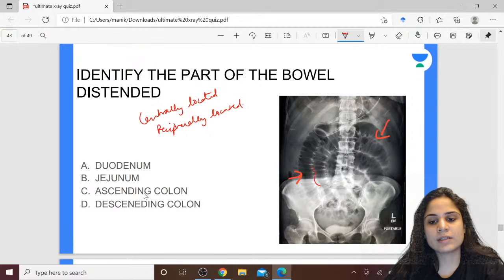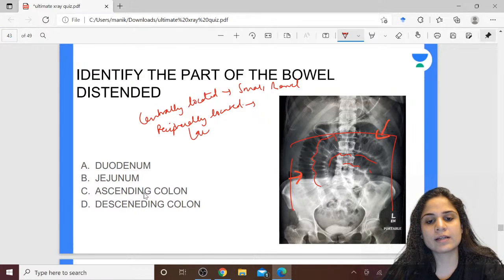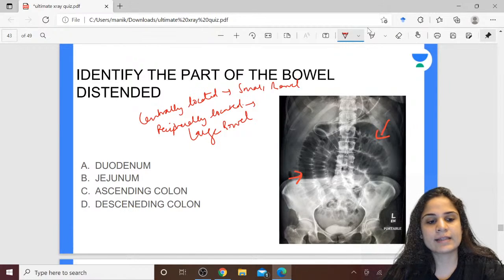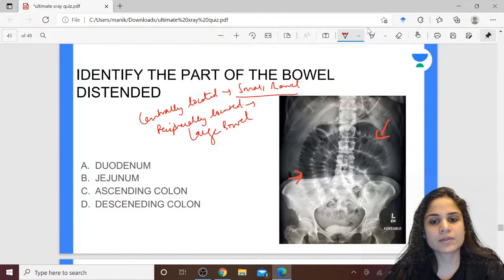Here the bowel loops that you can see are centrally located. Whenever you have centrally located bowel loops, we are looking at small bowel. Whenever you have peripherally located bowel loops, then we are looking at the large bowel.